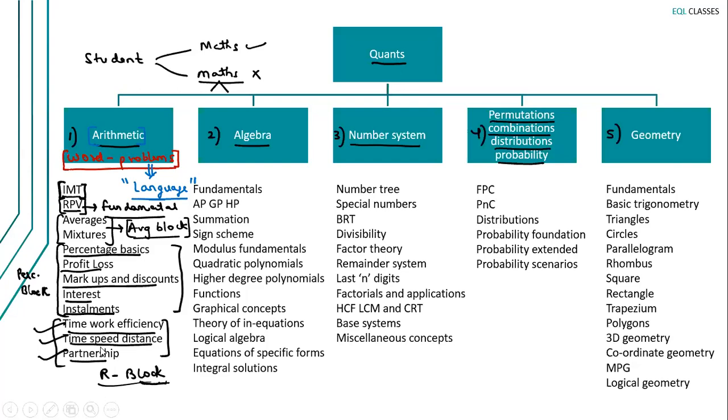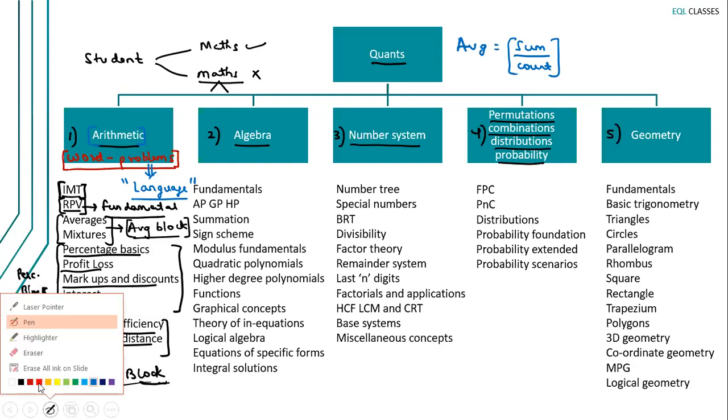Even if you take average, what is the meaning of average? Average means sum upon count, sum of all observations upon total number of observations. So if you pay close attention, even average is of the form some numerator upon some denominator. So even this is a fraction, right? So simply put, if you want to have a good command over arithmetic, you need to have a good command over fractions.